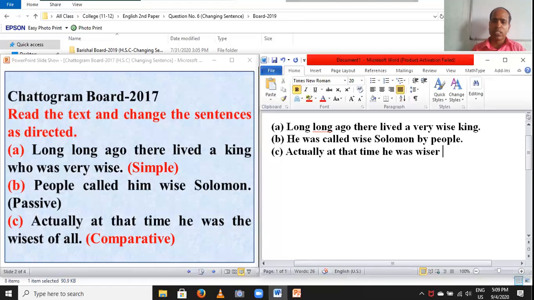Wiser, wiser. Then you have to cut off all and set the other. Then all other. Dear students, this sentence has been comparative. You can change into comparative by using this formula, by using these rules in this way.